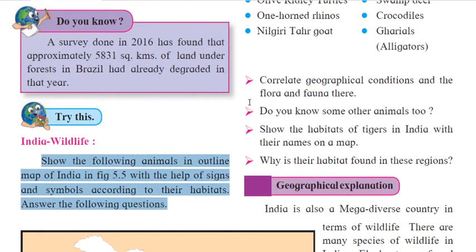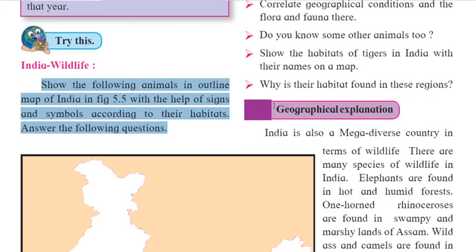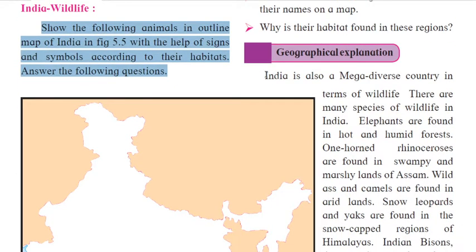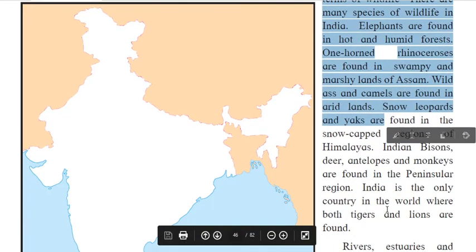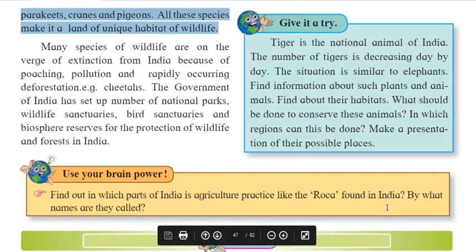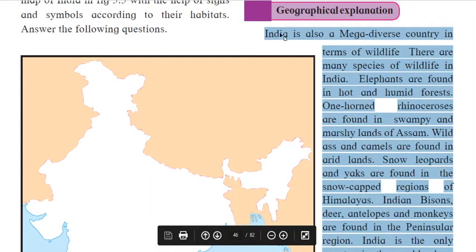Correlate the geographical conditions and the flora and fauna here. Do you know some other animals too? Show the habitats of tiger in India with their names on a map. Why is their habitat found in this region? Now let us learn the geographical explanation. All these questions and answers are to be done by the students themselves, because this is a kind of activity. No need for me to explain here. So we just learn the geographical explanation regarding that wildlife.